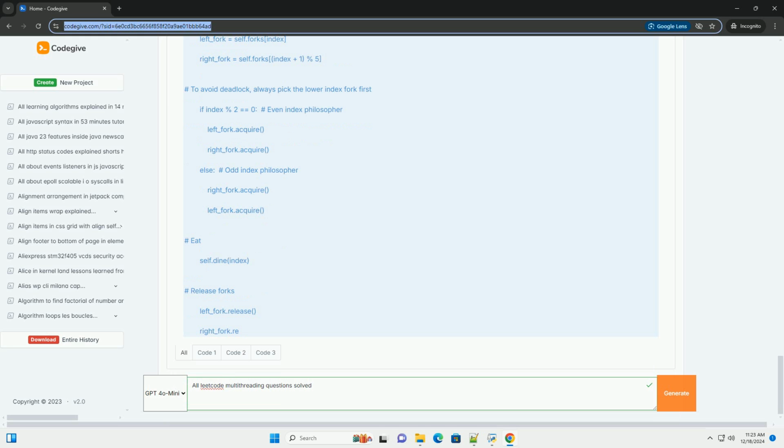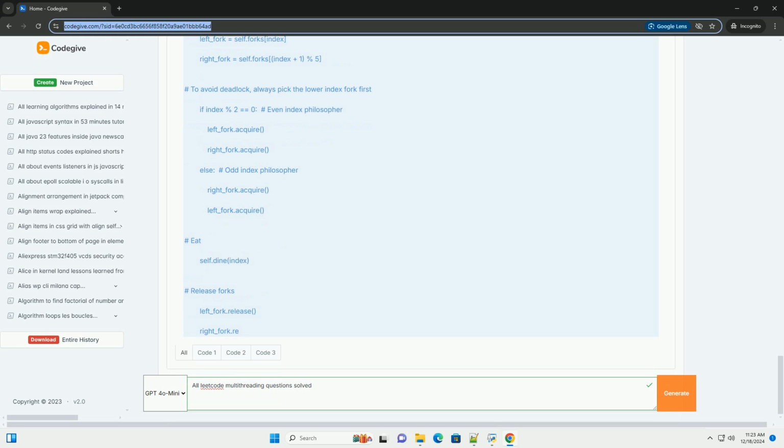2. ZeroEvenOdd. Problem statement, implement a ZeroEvenOdd class with methods zero, even, and odd. The zero method should print 0, and the even method should print even numbers up to n, while the odd method should print odd numbers up to n, ensuring that the numbers are printed in the correct order. Solution. Python. Import threading. Class ZeroEvenOdd. Def __init__(self, n: int): self.n = n.